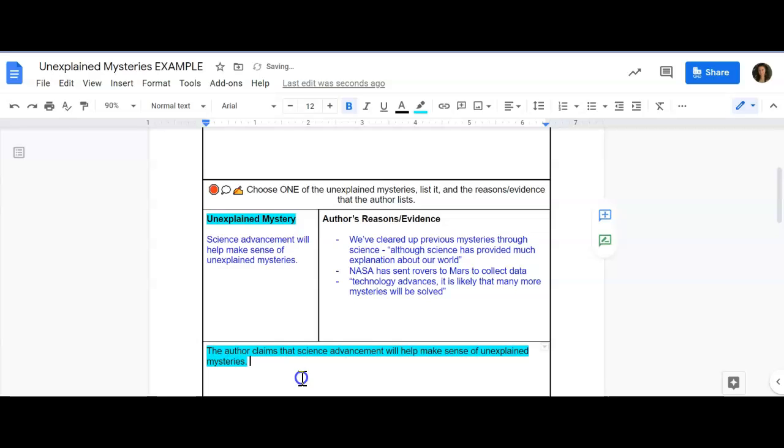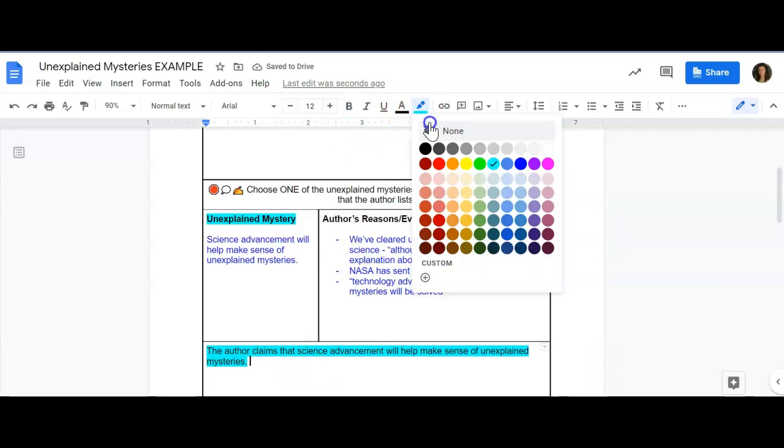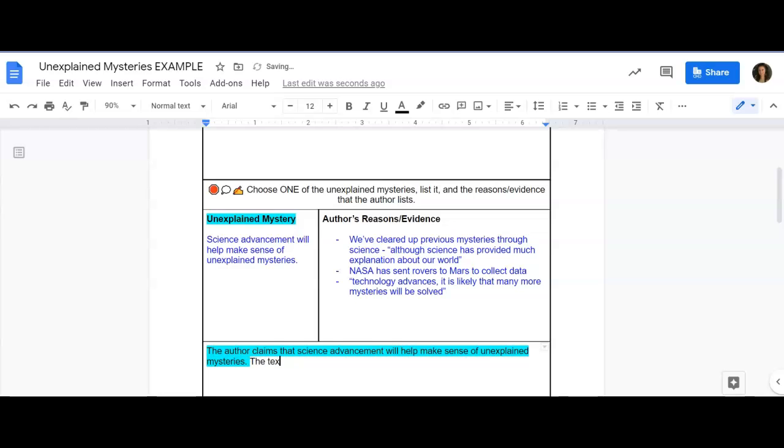All right, now I need to cite some text evidence. I'm going to say what the text says. I want to make this a complete sentence. The text says, I'm going to pull that quote that I did, "although science has provided much explanation about our world." I'm actually going to take out the "although" and just do "science" because that sounds like a better sentence. So it has provided much explanation about our world. Okay, that's what the text says.